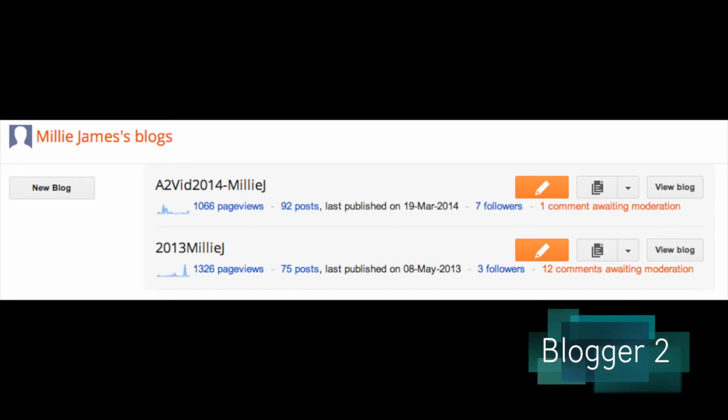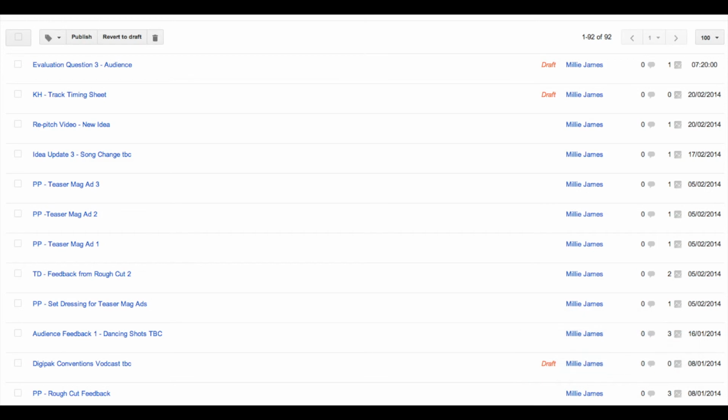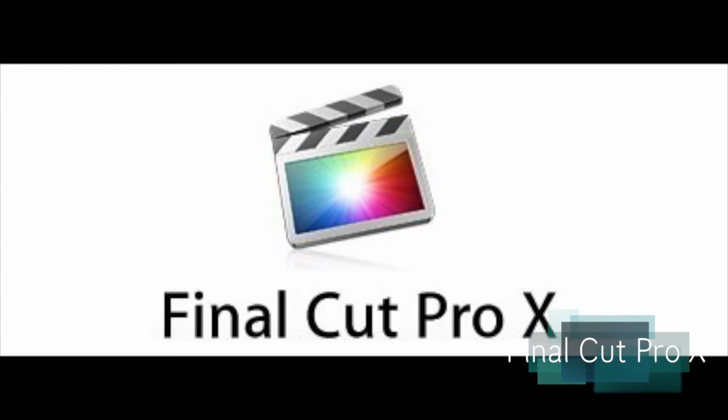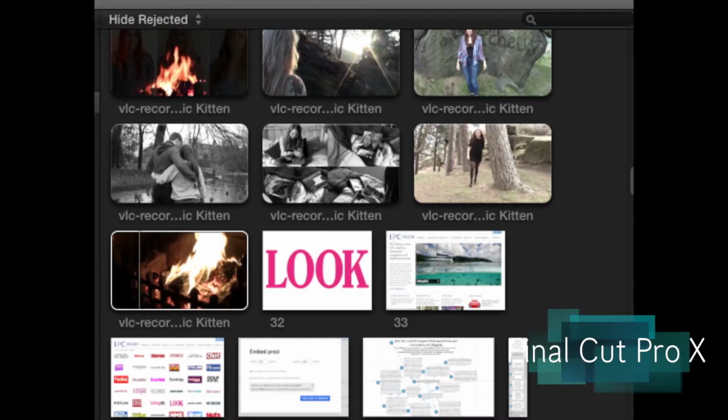We used Blogger not only in the evaluation but in the production and exhibition and research and planning part of our coursework. We used the links list to find previous research to help anchor the points in our evaluation questions. We will also post our evaluations to be presented on Blogger along with all our other work, making our blogs represent everything we've done. We used Final Cut Pro to edit our evaluation videos to make them look professional and to add clear titles and pictures to emphasise our points.